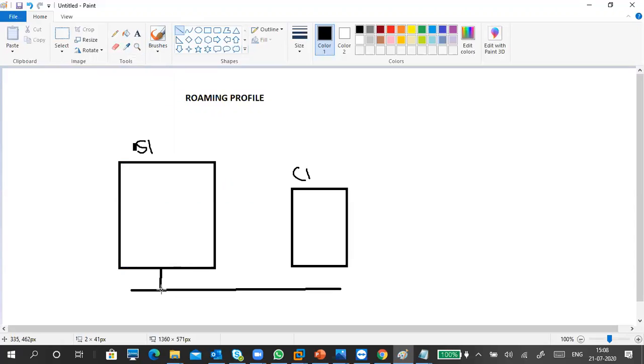So what we have to do, I am using my server. I will create one folder in the server, and then I will share it. So I use my server as the central storage, because I don't have any NAS or SAN storage here or a separate server for storing.